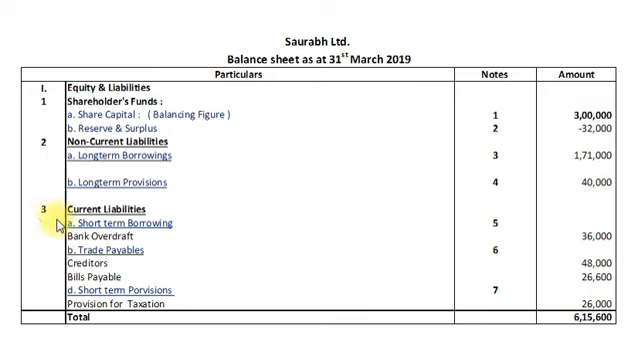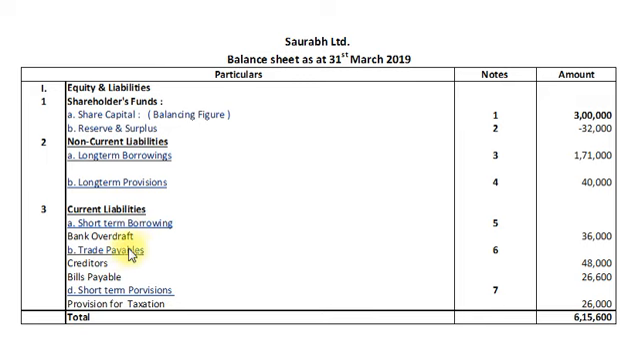Then third is current liabilities. In that we have short-term borrowings, note number 5, that is bank overdraft rupees 36,000. Here bank overdraft is a single component of short-term borrowings. That is why I have mentioned in current liabilities short-term borrowings.